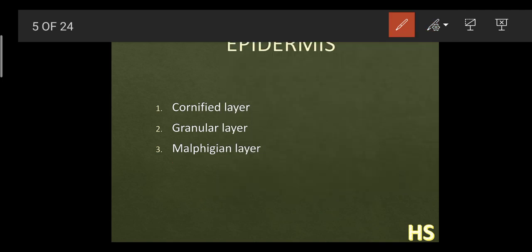Let's take an example. We know that very well. There are 2 types of races. One is black and the other one is white. Black and white. And now we come to the word melanin. If there is too much melanin, the person would be black. But if there is a lesser amount of melanin, the person will be white in color.